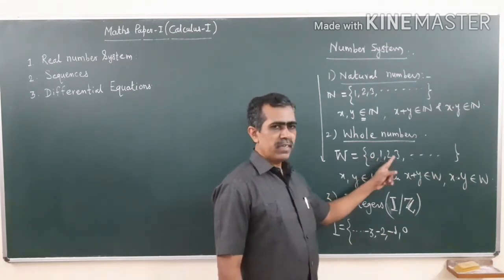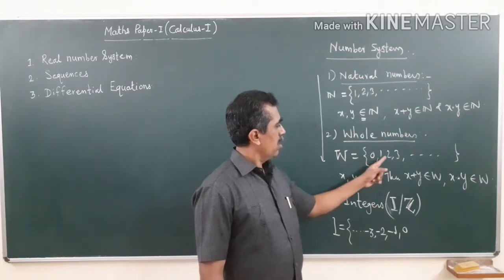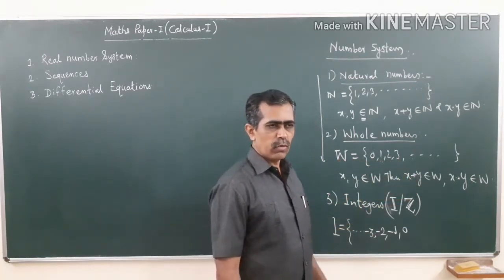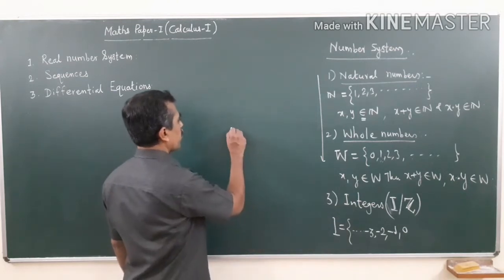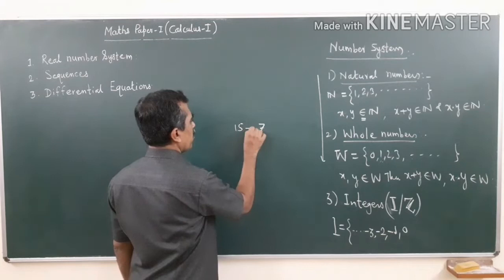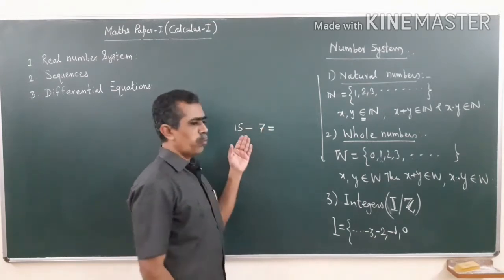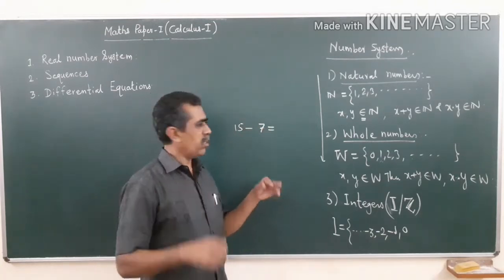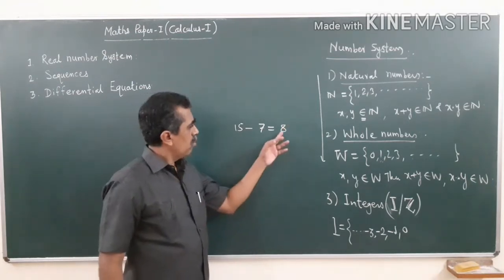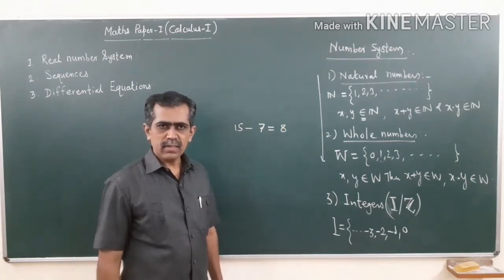But they felt a difficulty in doing subtraction with whole numbers. See, what is the difficulty they faced? Suppose I take a number 15 and another number 7. 15 minus 7: I have 15 rupees, I want to pay 7 rupees to somebody else, then I will have 8 rupees at the end.